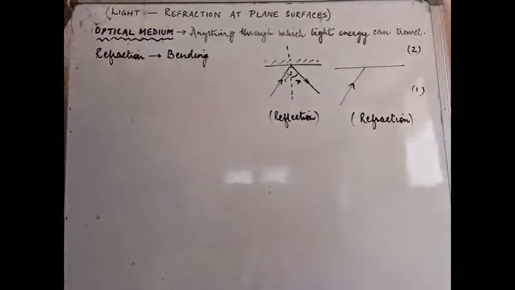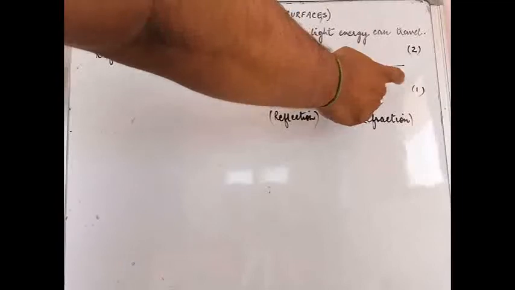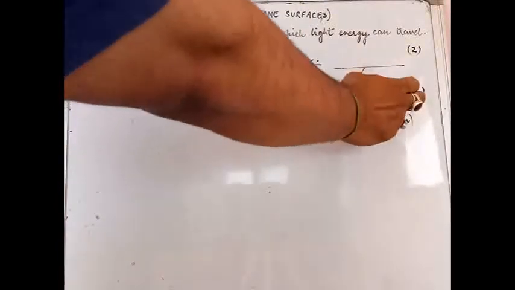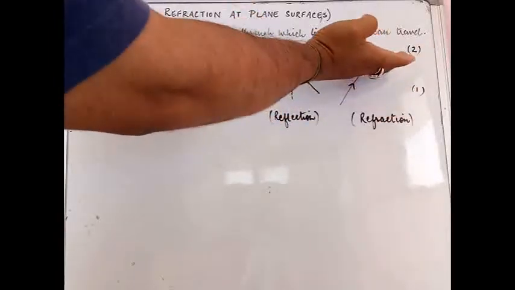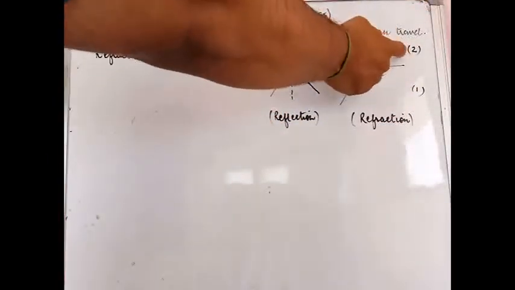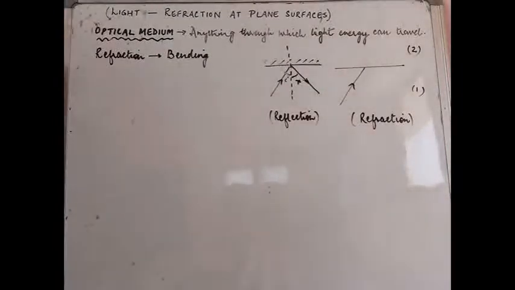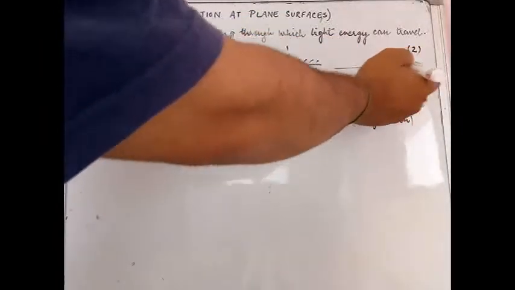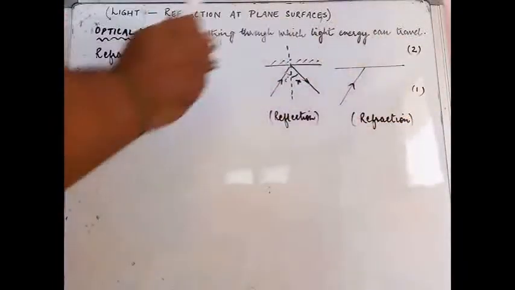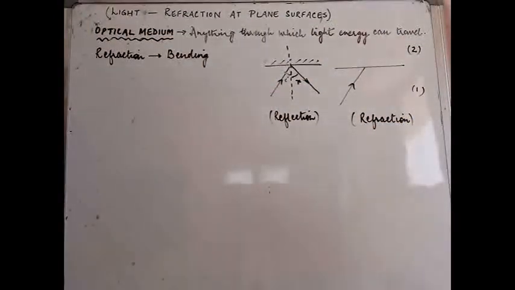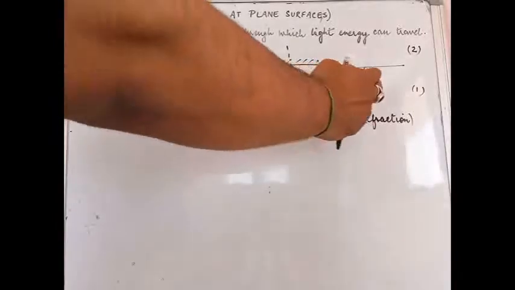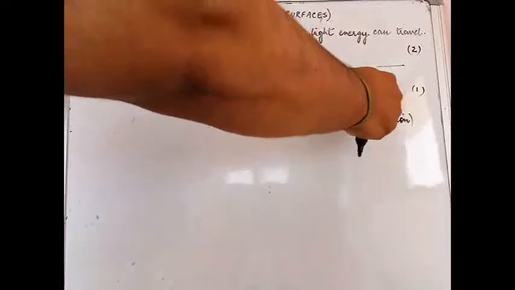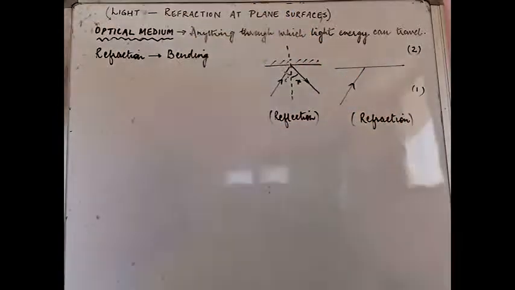Now, having understood the optical medium, coming back to our diagram, suppose the ray of light was traveling in optical medium 1 and it is now going to enter into another optical medium 2. This is the surface of separation that I have drawn. This optical medium will have its own material density. It will have some material present, maybe not visible to the eye, so small.